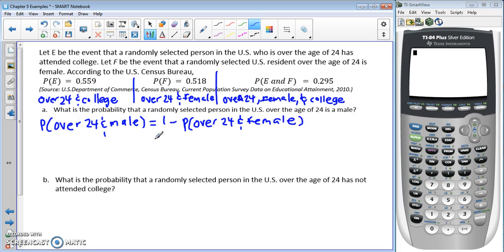We can subtract that out here, so that's going to be 1 minus 0.518. Let's do that. 1 minus 0.518, and we got 0.482 there. The next question asks, what's the probability that a randomly selected person in the U.S. over the age of 24 has not attended college? So we're looking at the probability of not attended.